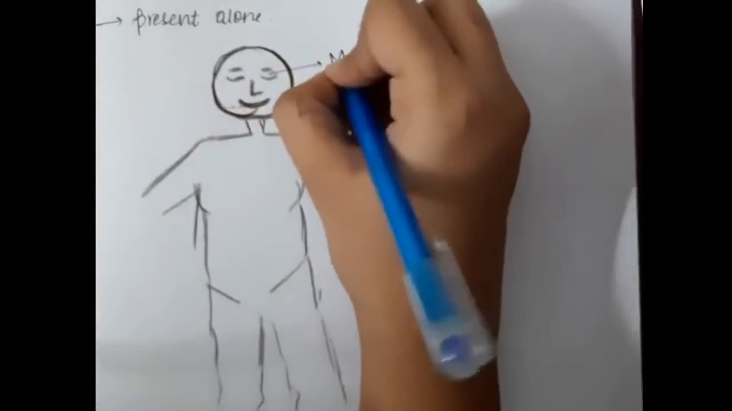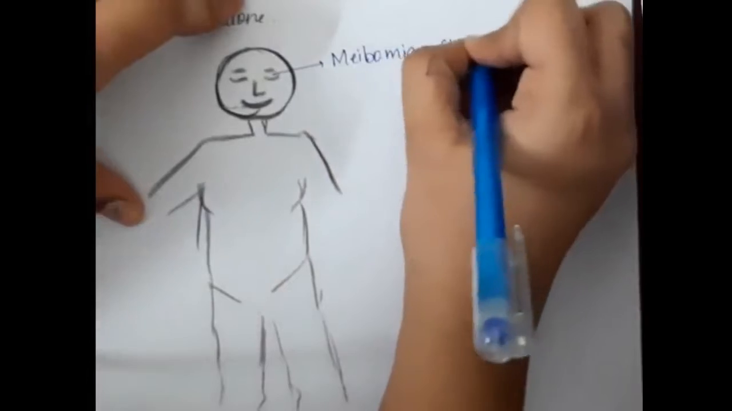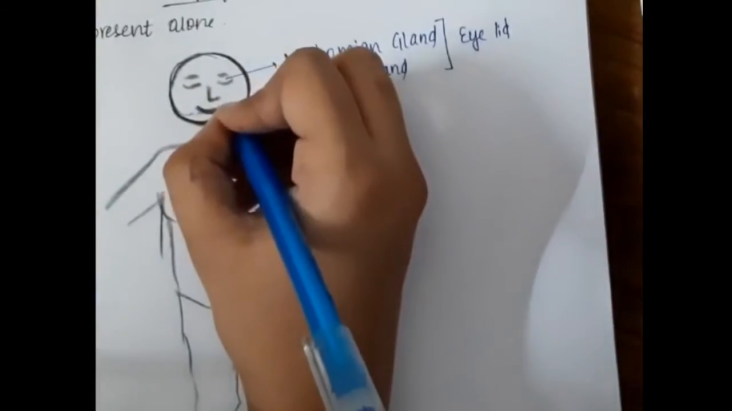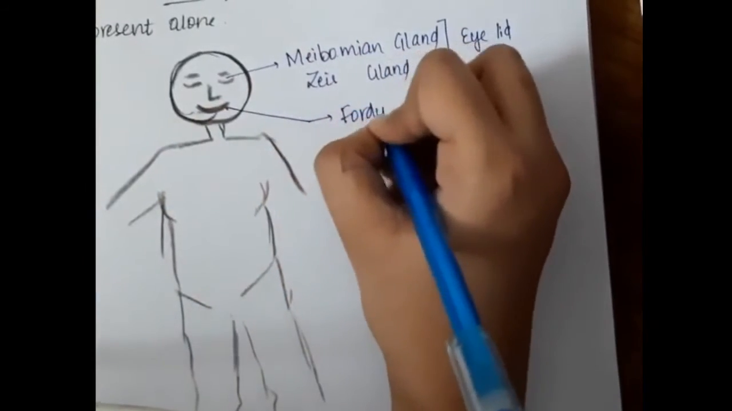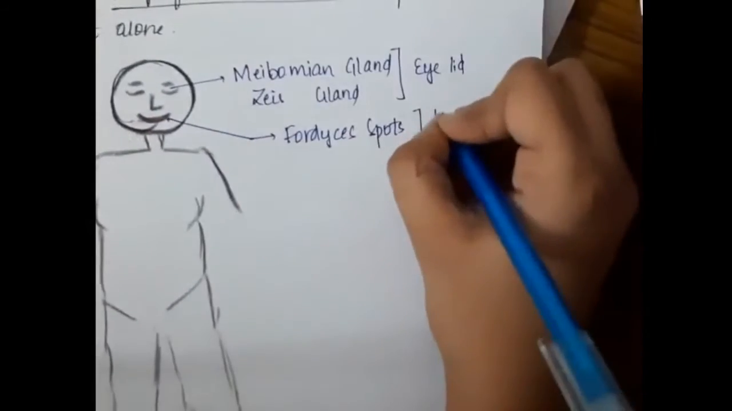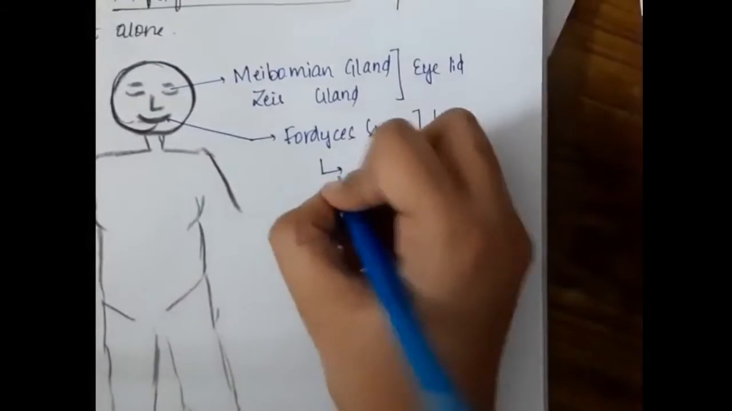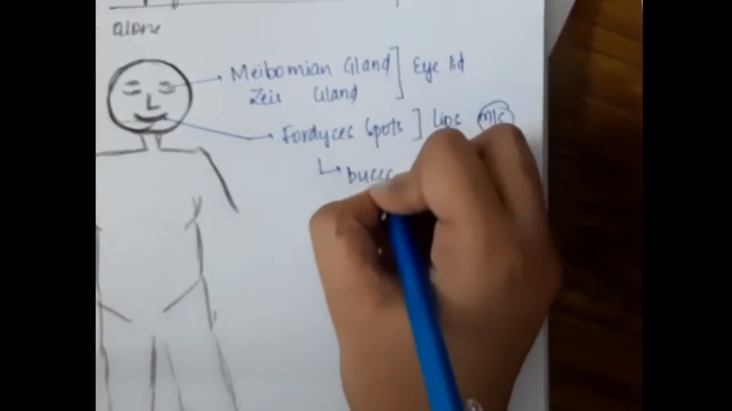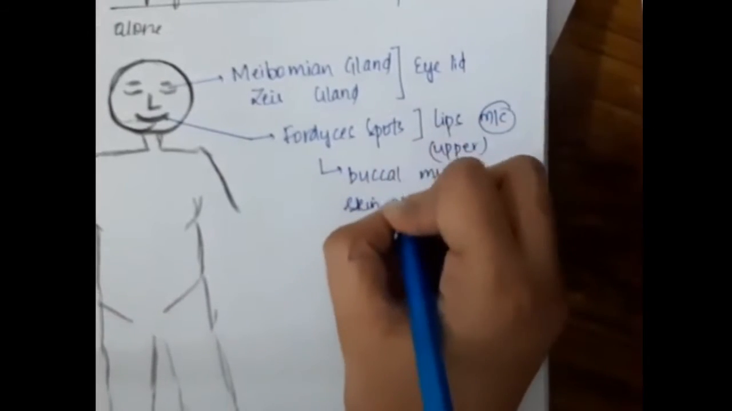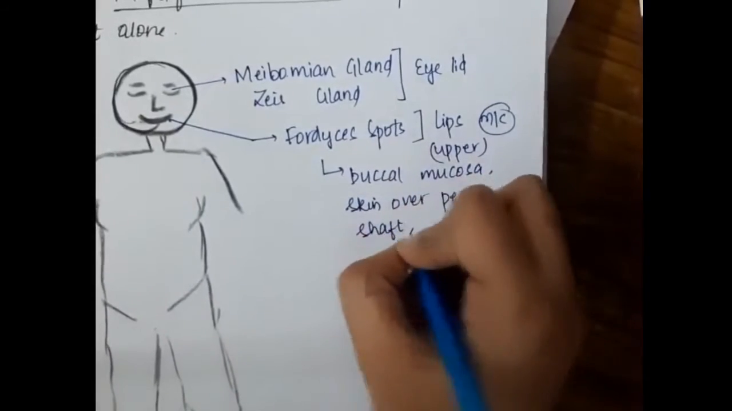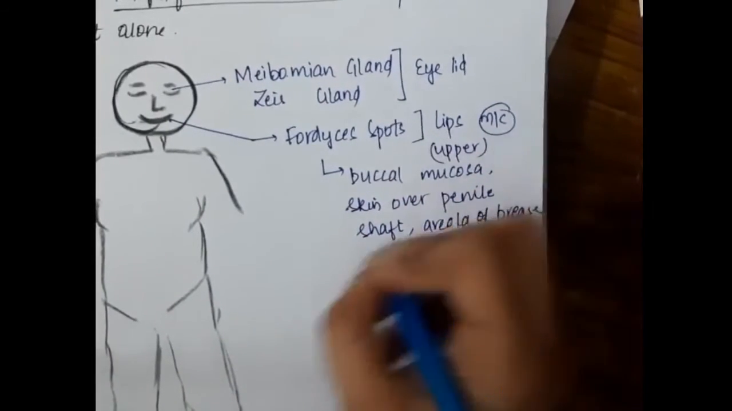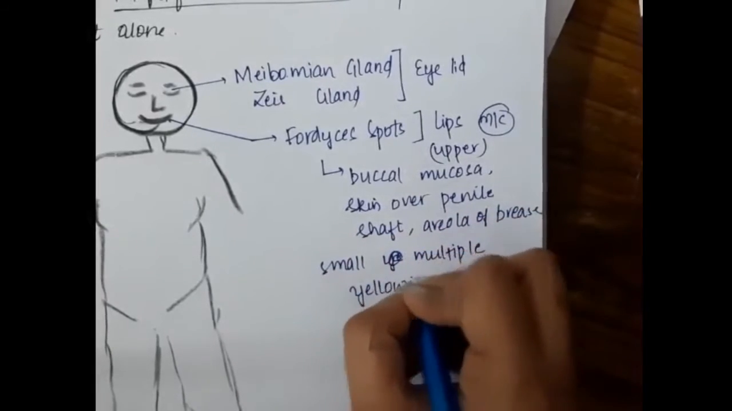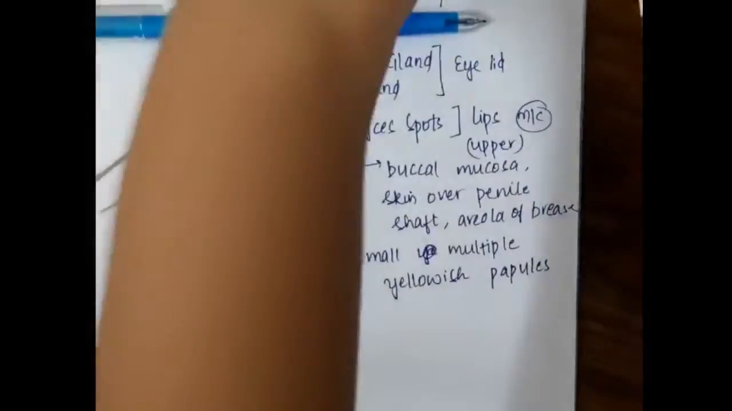First we have meibomian glands, or Zeiss glands, which are present in the eyelid. Fordyce spots are present on the lips most commonly, that too on the upper lip. These Fordyce spots are also present in the buccal mucosa, in the skin over the penile shaft, and the areola of the breast, as small multiple yellowish papules. See, these are Fordyce spots, which are modified sebaceous glands.